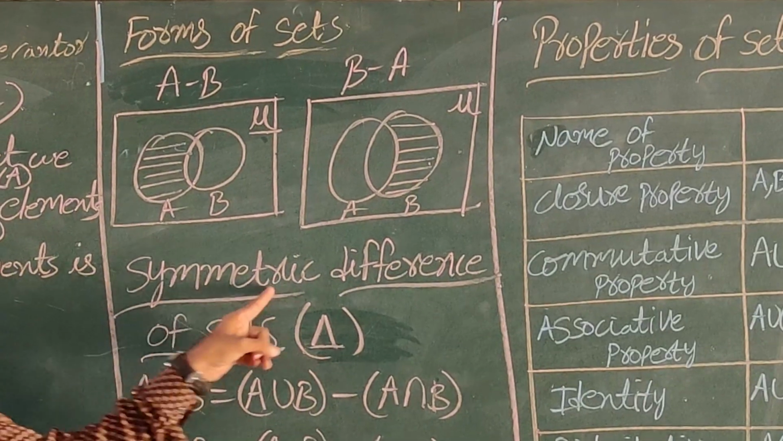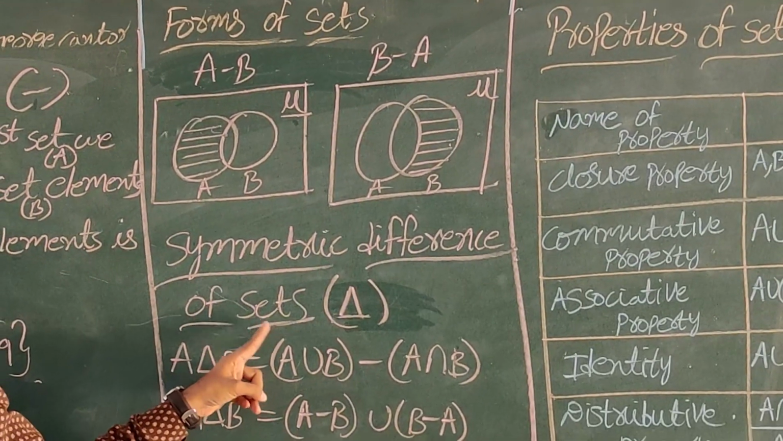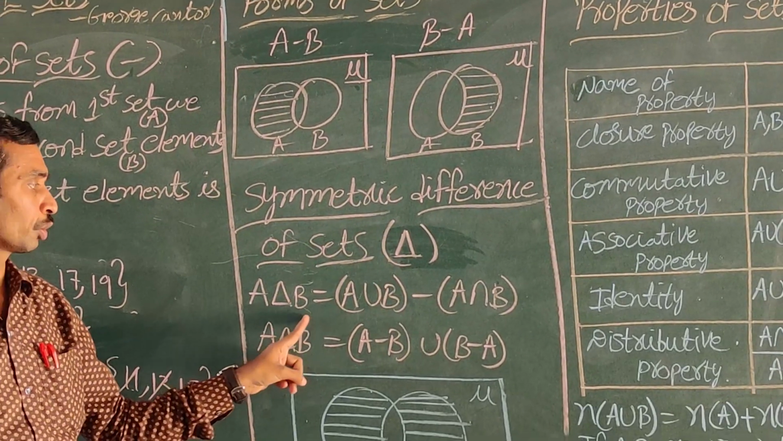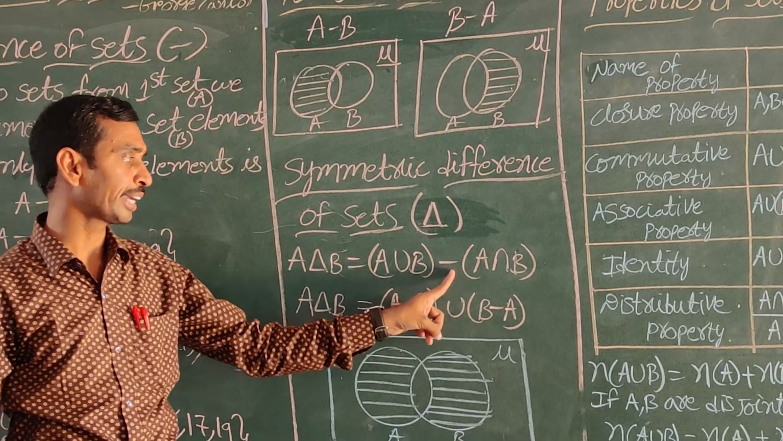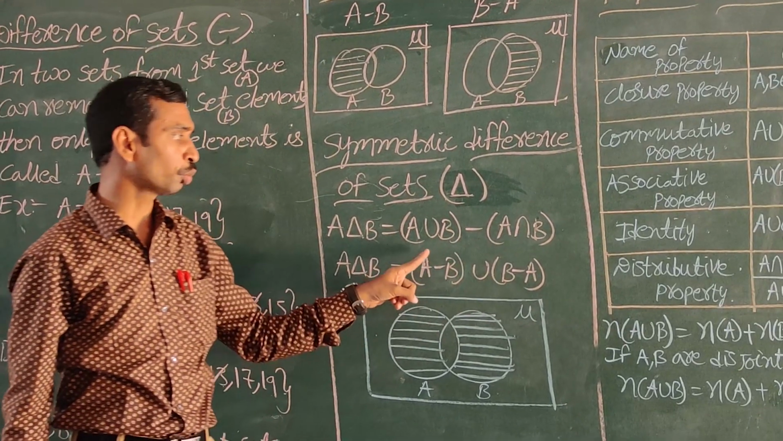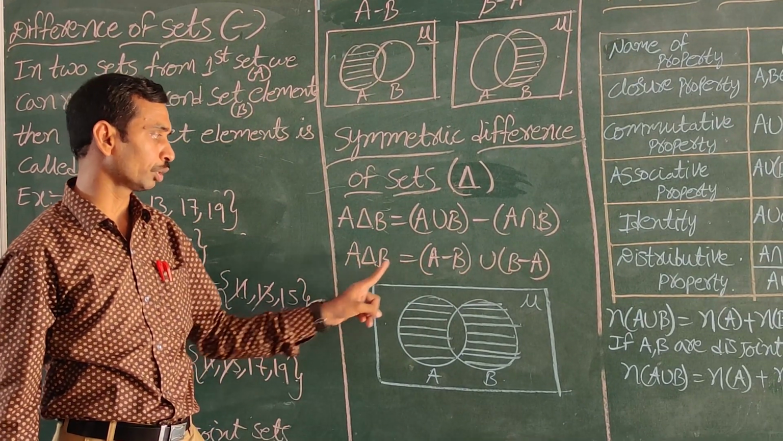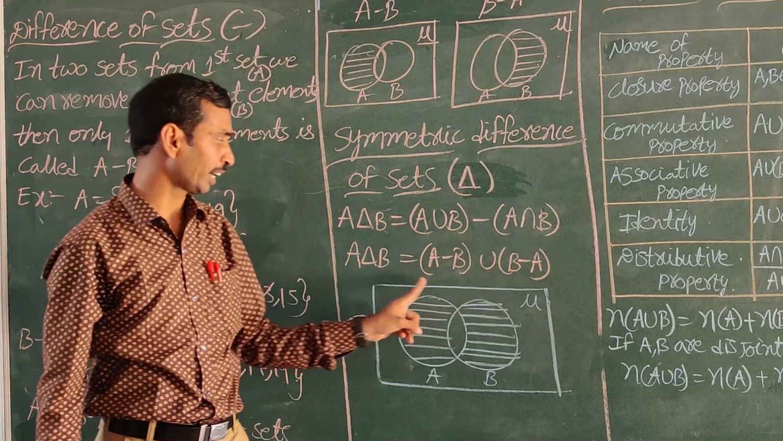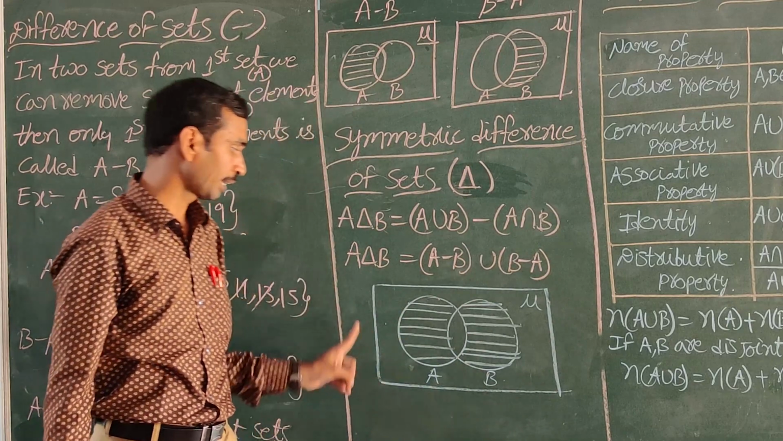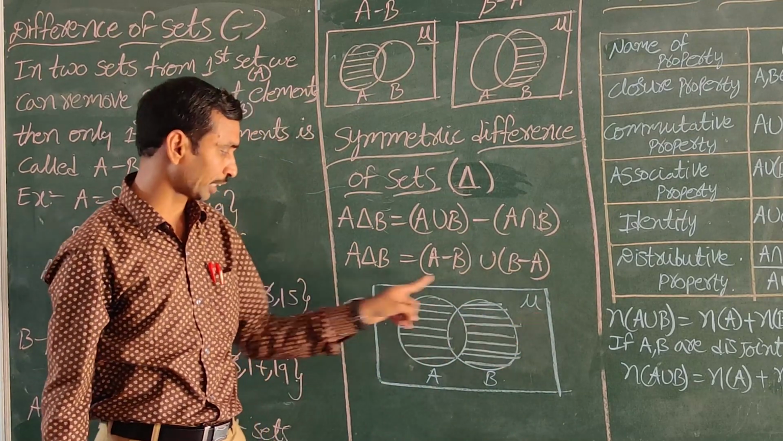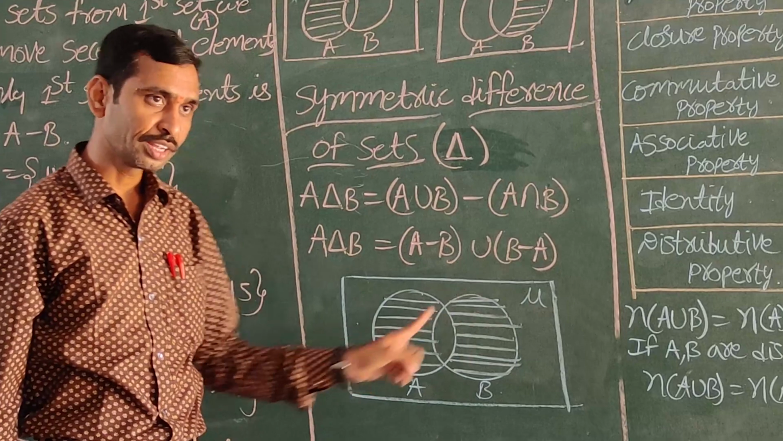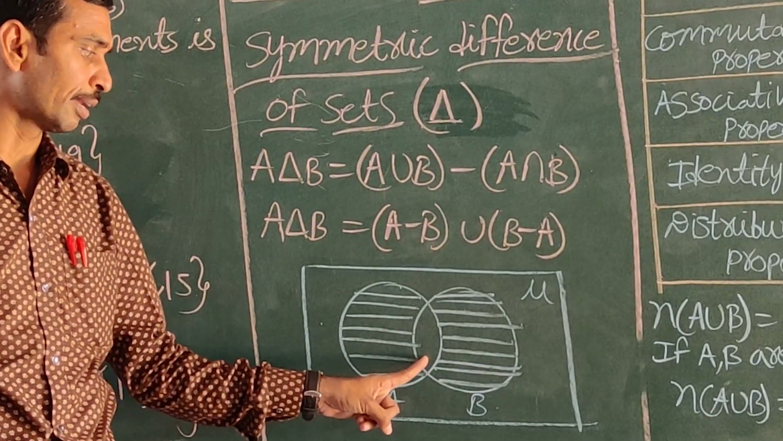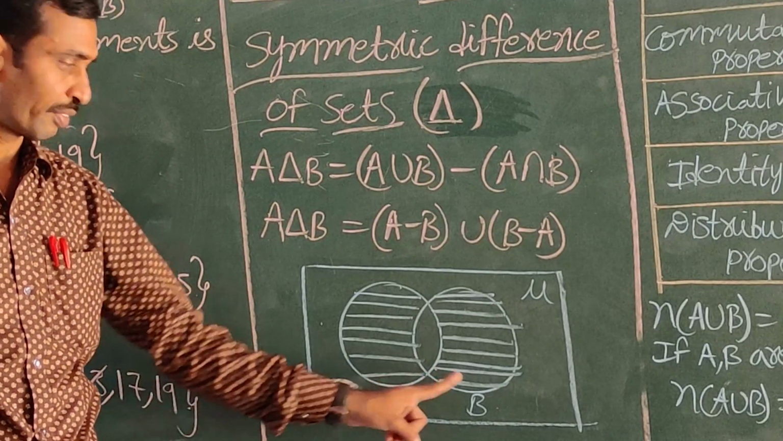Next, symmetric difference of sets. Symmetric difference of sets is denoted by delta. A delta B is equal to A union B minus A intersection B. It has two formulas. Again, A delta B is equal to A minus B union B minus A. For this Venn diagram, first we draw the rectangle, which is the universal set. First circle A, second circle B. We shade only A and only B. Don't shade the middle. That is called the A delta B Venn diagram.